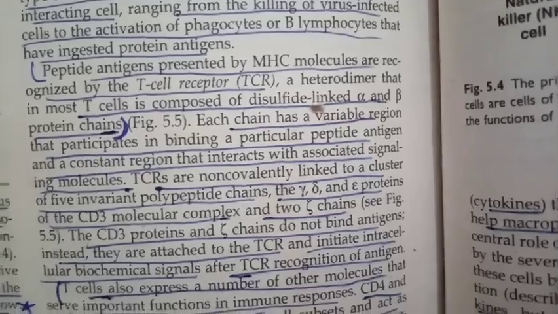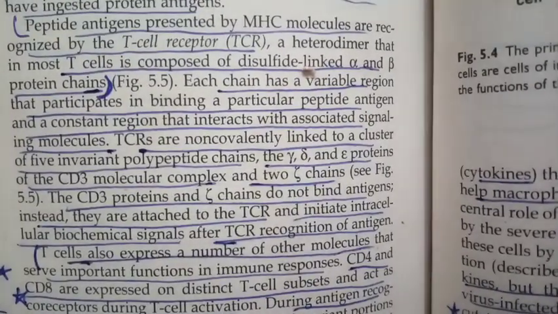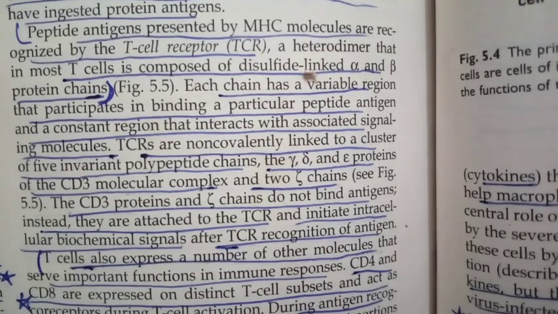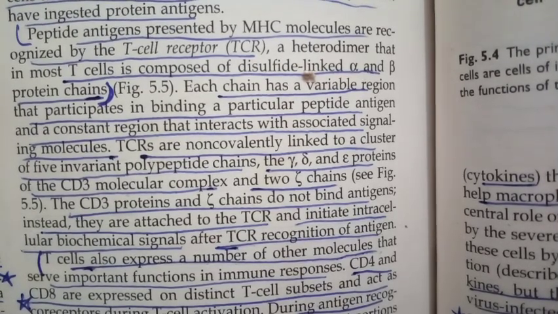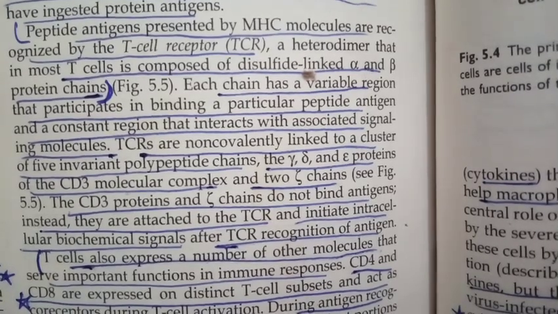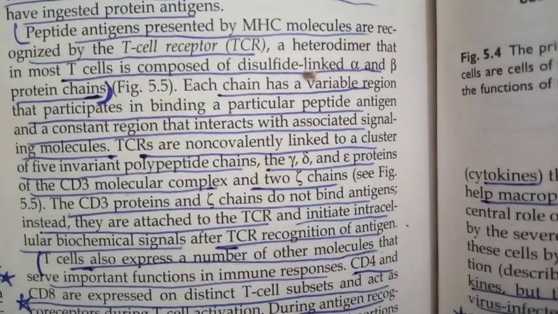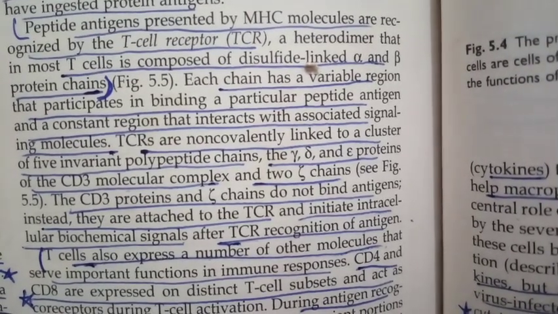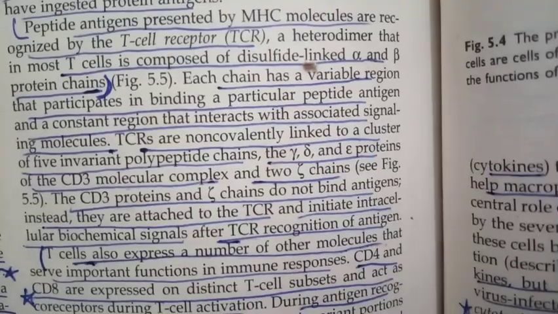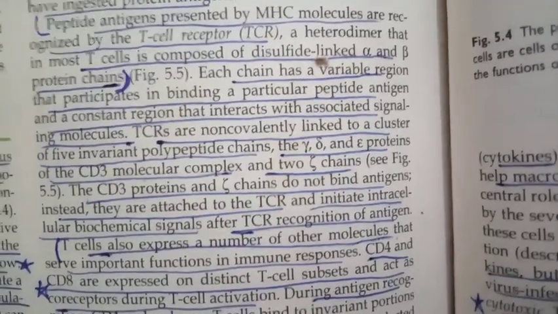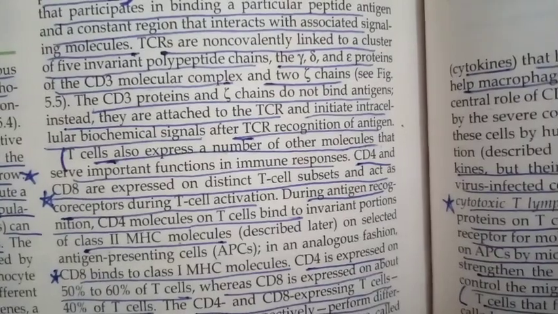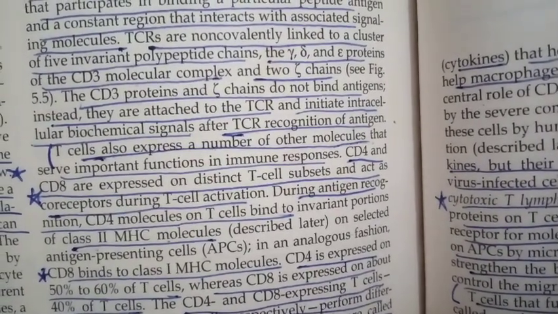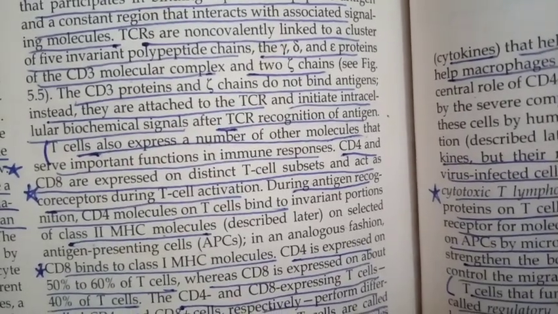Each chain has a variable region that participates in binding a particular peptide antigen and a constant region that interacts with the associated signaling molecules. TCRs are non-covalently linked to a cluster of five invariant polypeptide chains: the gamma, delta, and epsilon proteins of the CD3 molecular complex and two zeta chains. The CD3 proteins and zeta chains do not bind antigen. Instead, they are attached to the TCRs and initiate intracellular biochemical signals after TCR recognition of the antigen.